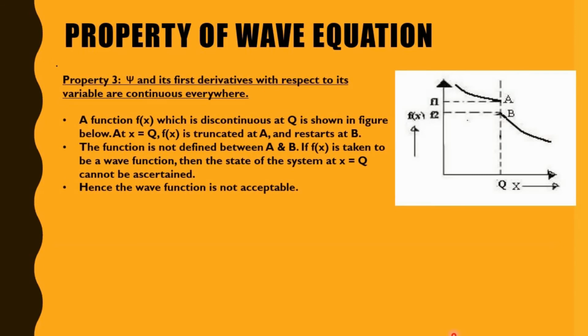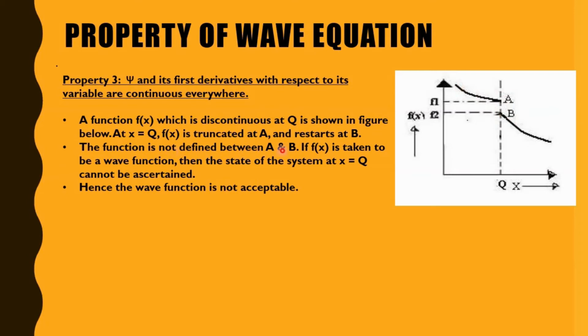Property 3 is that psi and its first derivative with respect to its variable are continuous everywhere. A function f(x) which is discontinuous at x equal to q is shown. Here f(x) is truncated at a and restarts at b, so there is no continuity.